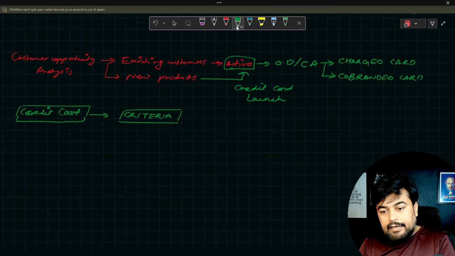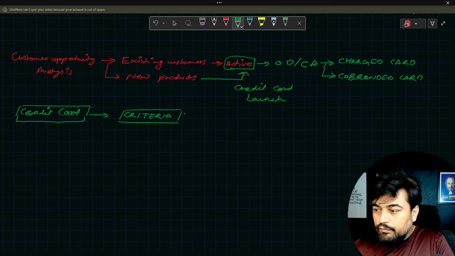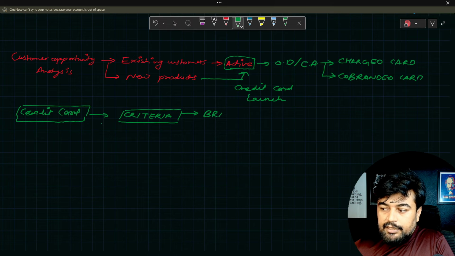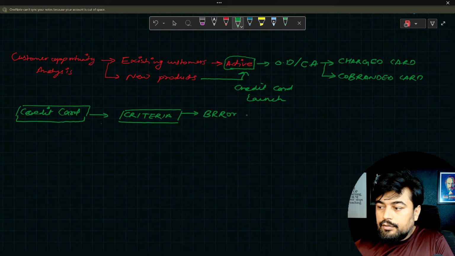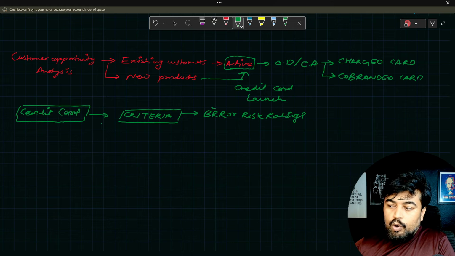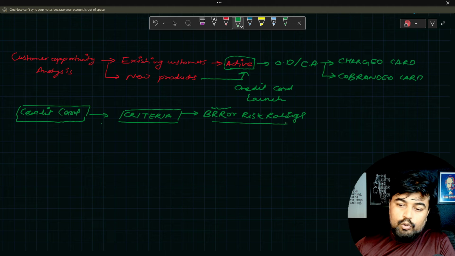Now in criteria, the number one thing which bank always checks is, we call it sometimes BRR, or risk ratings. What is the meaning of BRR? Borrower risk rating, or we call it directly risk rating also. So both are same things.